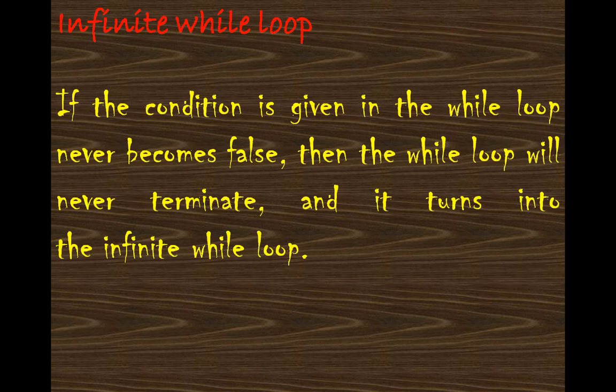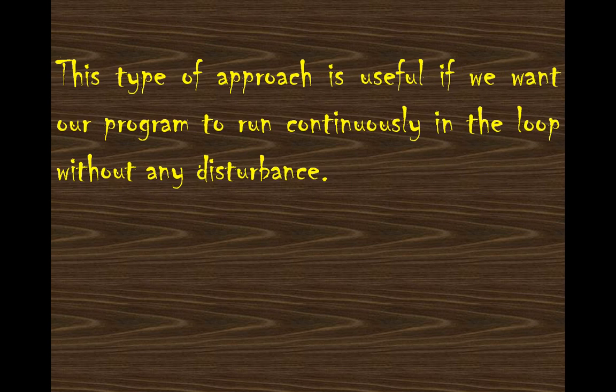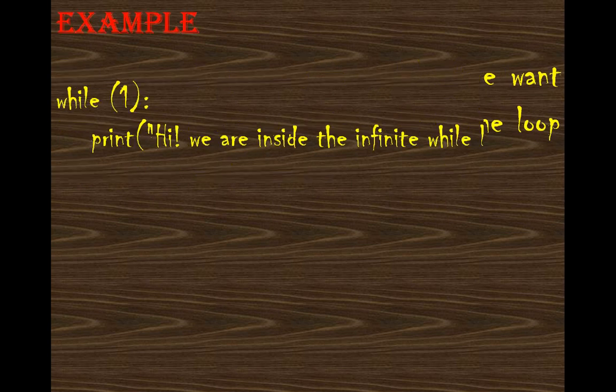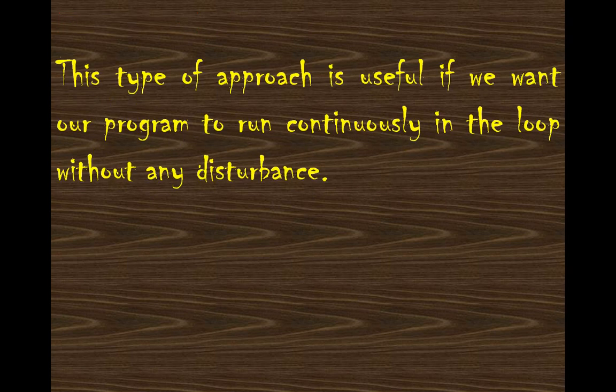If the condition given in the while loop never becomes false, then the loop will never terminate. It will continue to work and it turns into an infinite loop, as given in an example like this. In this case, what will happen? This type of approach is useful if we want our program to run continuously in the loop without any disturbance. Sometimes there are cases when we want to run our program continuously, and we don't want any sort of disturbance. In those cases, we use this type of loop.